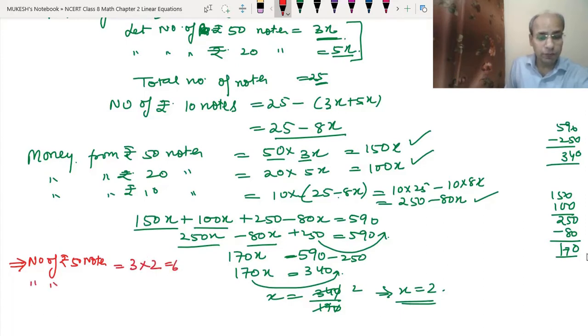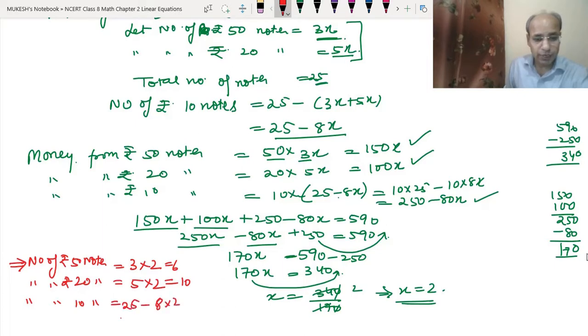And the number of rupees 20 notes will be equal to 5 into 2. That means we have 5x and the value of x is 2, means 10. Now the number of rupees 10 notes will be equal to 25 minus 8 into 2. That means 25 minus 16, that means we have 9. The number of rupees 50 notes is 6, rupees 20 notes is 10, rupees 10 notes is 9.